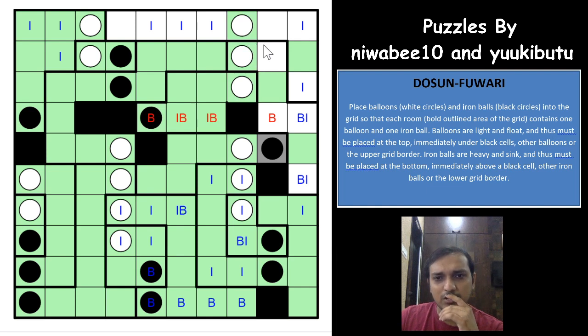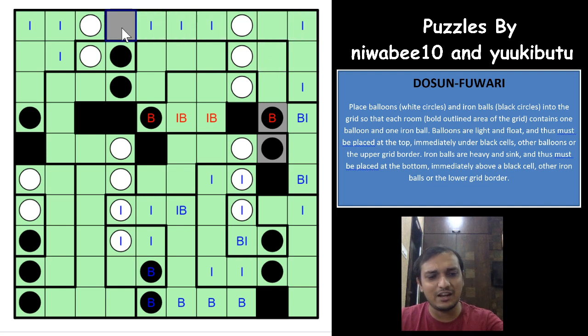And you need iron ball here. It cannot be here, it cannot be any of these cells, so iron ball would have to be here, right? So this region is also completed now, and you need an iron ball here. This region, you need an iron ball here, and that is only possible in this cell, this cell, this cell, and this cell only can have an iron ball now. And with that we complete this excellent puzzle.